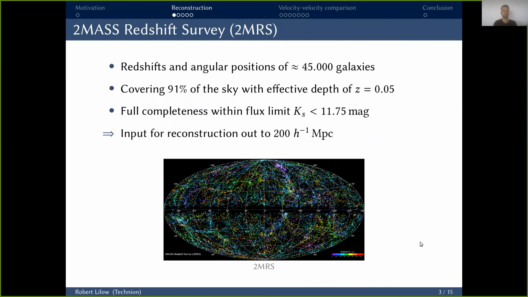So let me start with the reconstruction part first. For this, we use 2MRS, the 2MASS Redshift Survey, as an input. It contains approximately 45,000 galaxies. It's an all-sky survey in the sense it covers everything except for the thin slice obscured by disk and bulge. It has an effective depth of 0.05. So it is rather shallow, but it's the densest all-sky redshift survey we have to date. Within this well-defined flux limit, it has full completeness and is sufficient for our purposes to obtain a reconstruction out to a distance of 200 megaparsec over h.